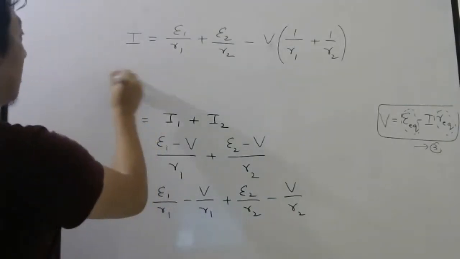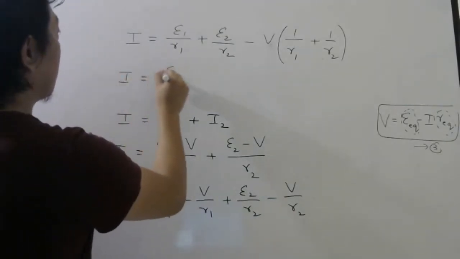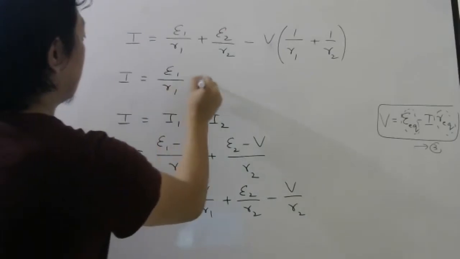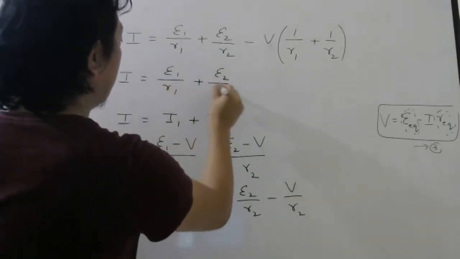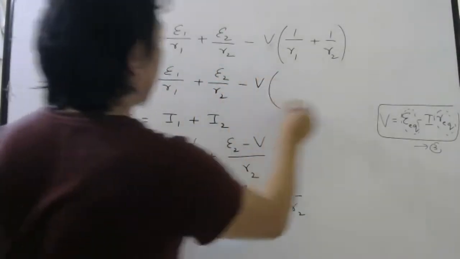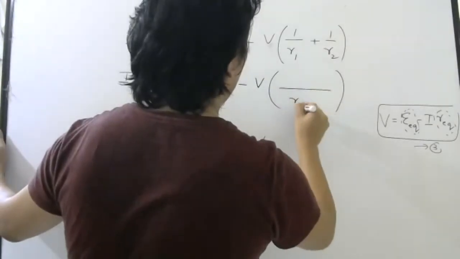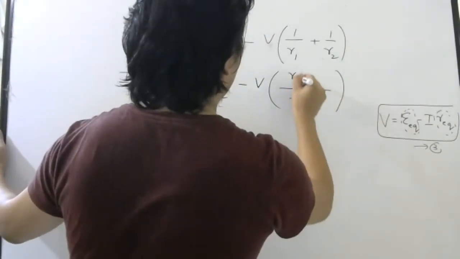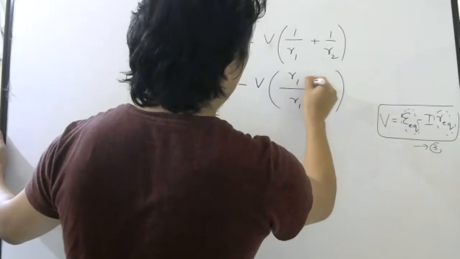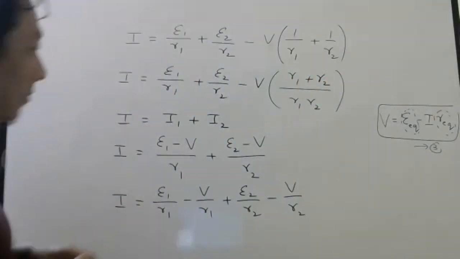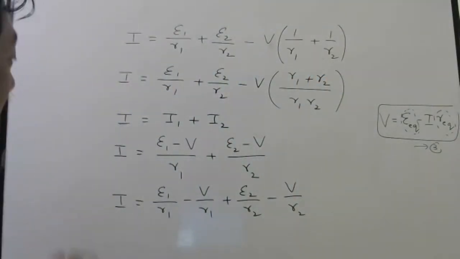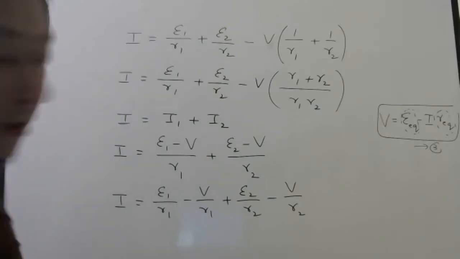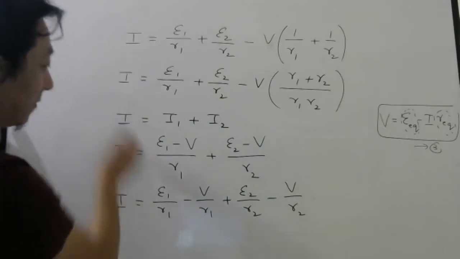So this will be I equals E1 by R1 plus E2 by R2 minus V times R1 plus R2 by R1 R2. This part is written, I think.